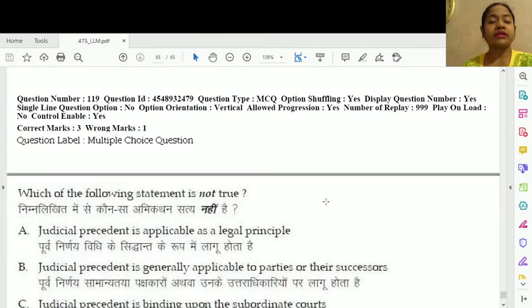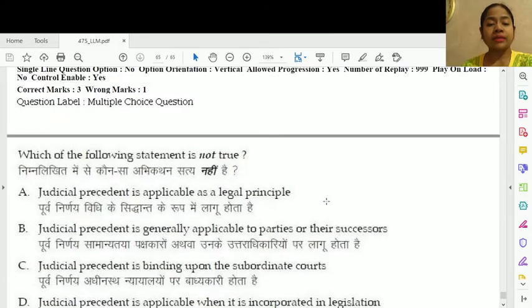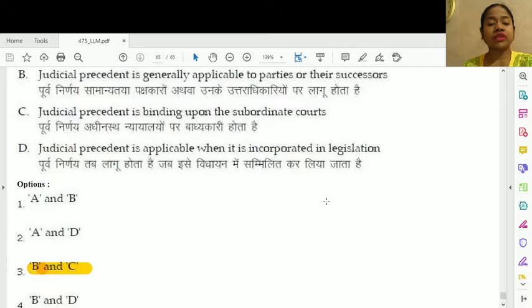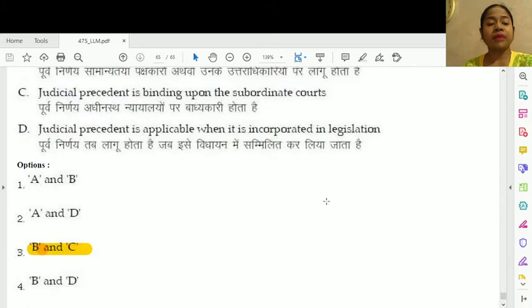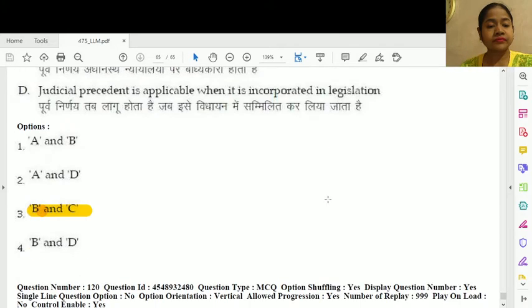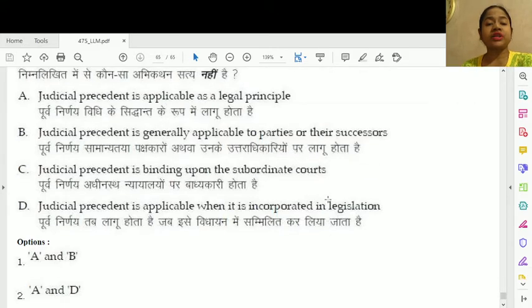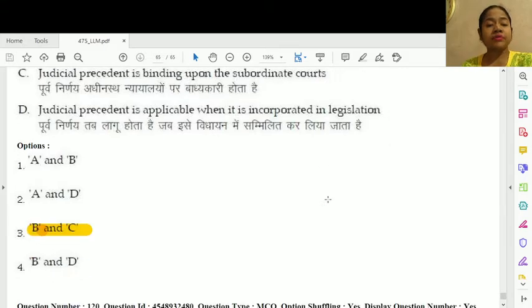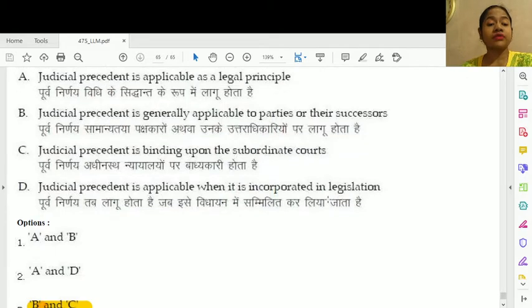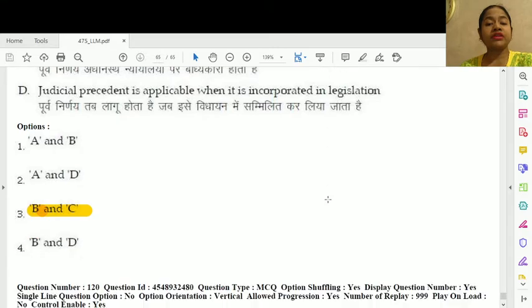Question number 119, which of the following is not true? The correct option is B and C. Judicial precedent is generally applicable to parties or their successors, and C, judicial precedent is binding on subordinate court. Wait a second. The correct option would be B and D, sorry, not 3, B and D. Judicial precedent is generally applicable to parties or their successors, and option number 2 actually, judicial precedent is applicable as legal principle, and option number D, judicial precedent is applicable when it is incorporated in legislation.